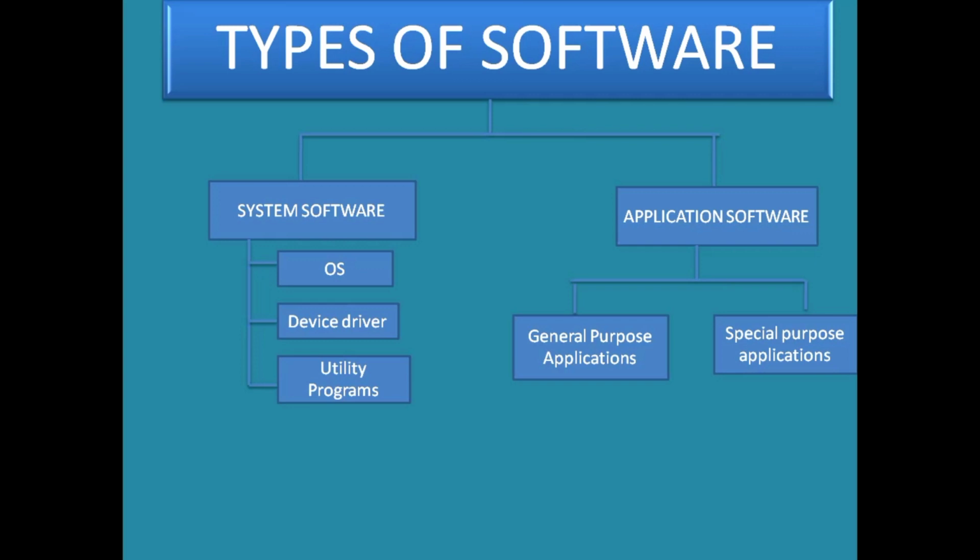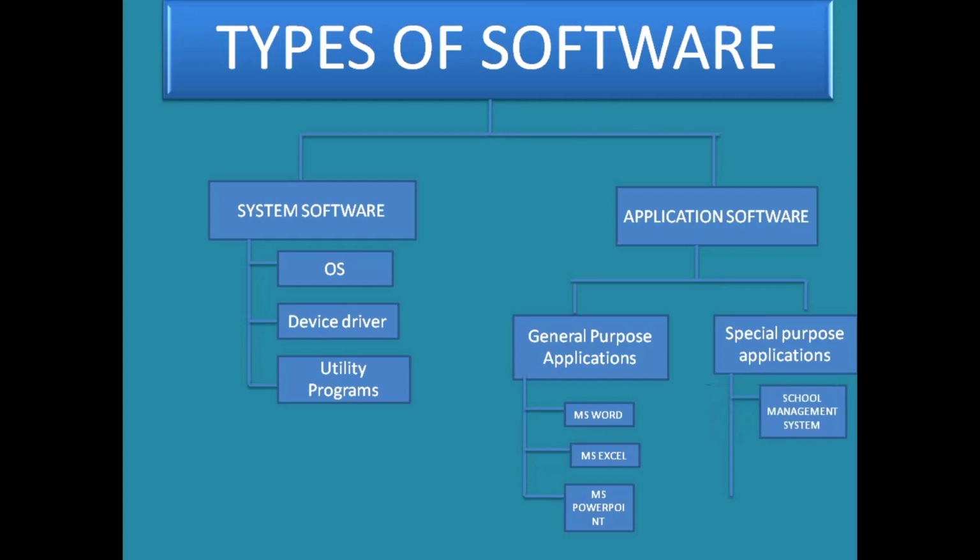Let us see some examples. General purpose applications, as I told you, are MS Word, MS Excel or MS PowerPoint. These can be used for school, for education, for office purposes, many things, isn't it? These are developed for general purpose. Now what are the special purpose applications? For example, a school management system.